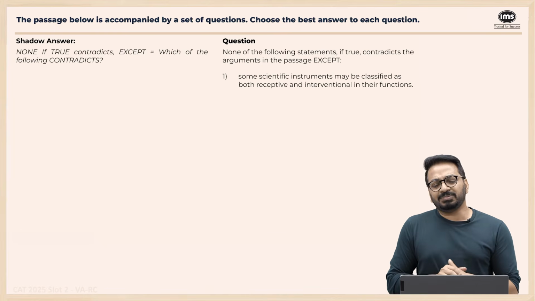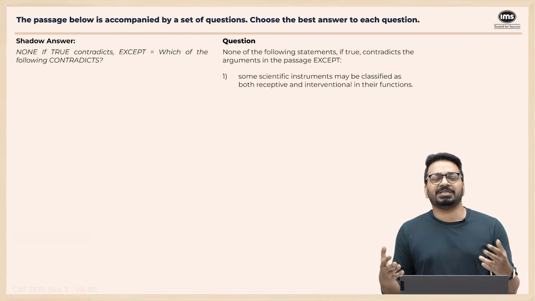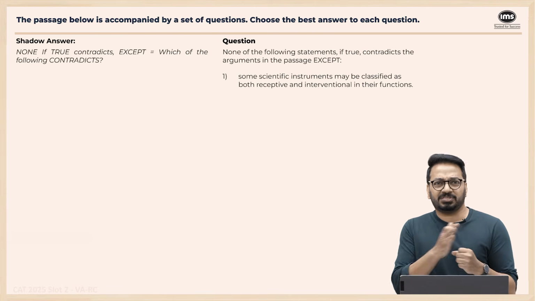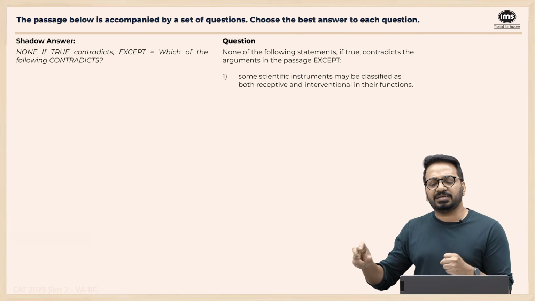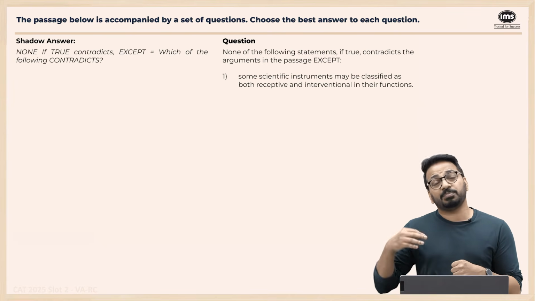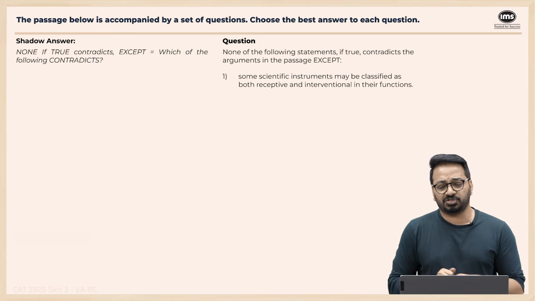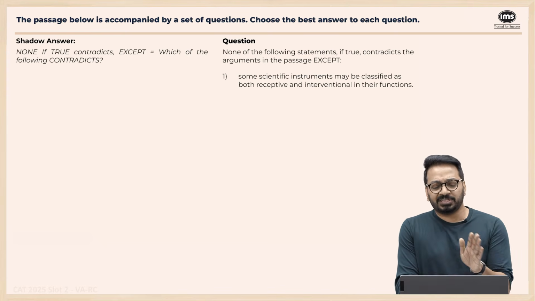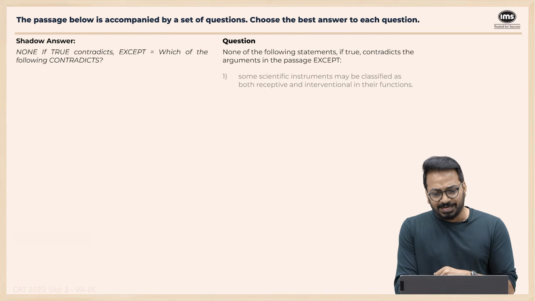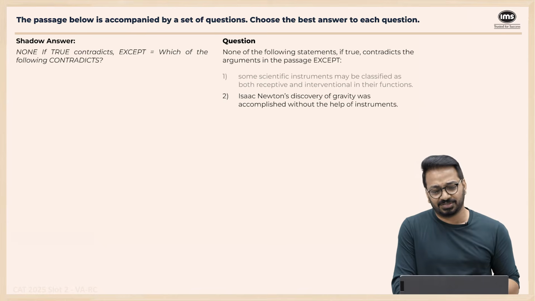First one, some scientific instruments may be classified as both receptive and interventional in their functions. So we know that something can be a telescope, some can be classified. So it's a spectrum. They're not like this is strictly receptive and strictly interventionist. So nowhere is it stated that an instrument can be only one thing, right? For example, a probe can be something which uses magnification as well as intervention, right? So this does not contradict the passage, so we can reject this. We want something which contradicts the passage, right?